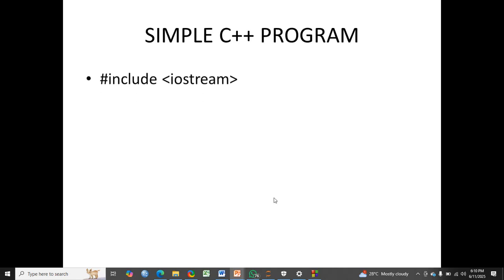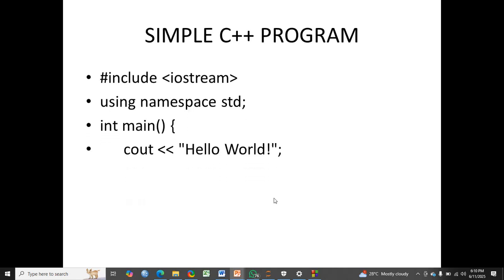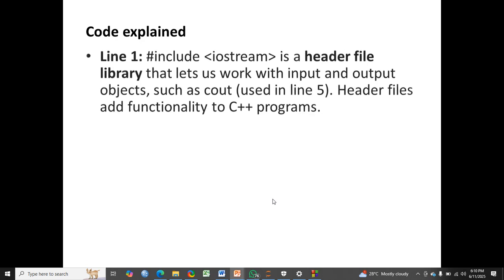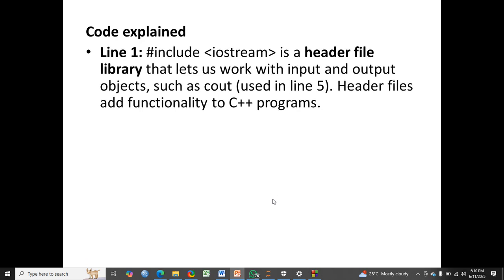So, we said we've done this before. The code explained: line 1, which is #include <iostream>. We said iostream is a header file library that lets you work with input and output of objects such as cout used in line 5. Header files add functionality to your C++ programs.